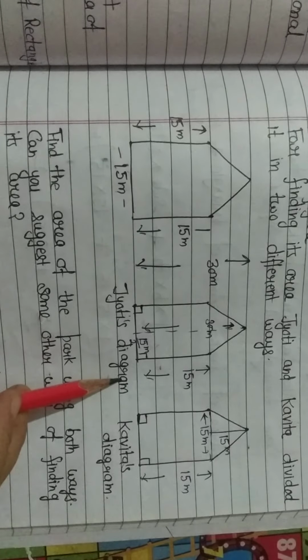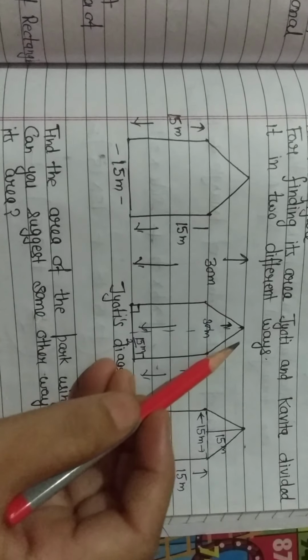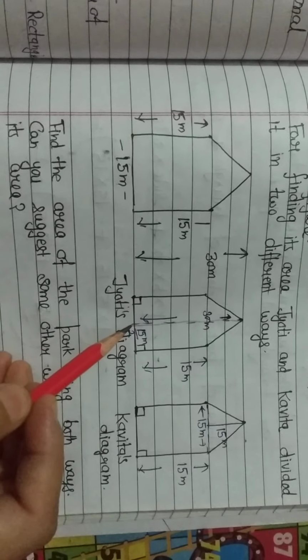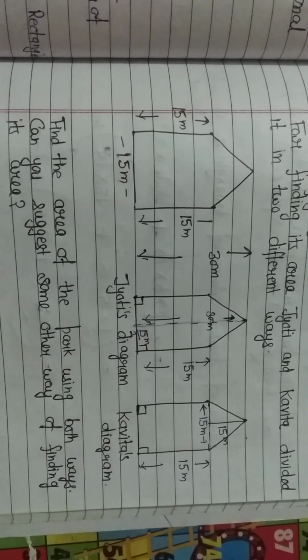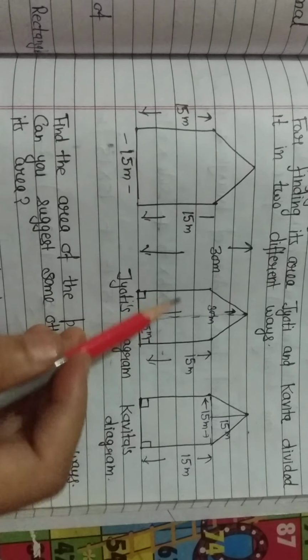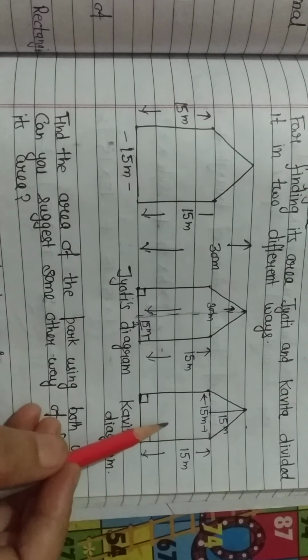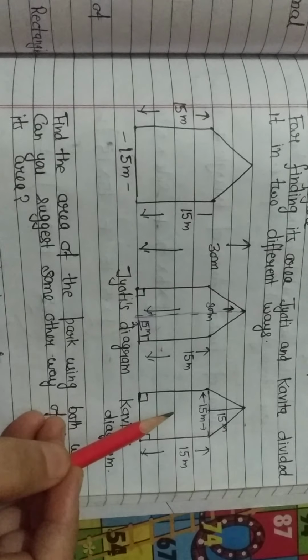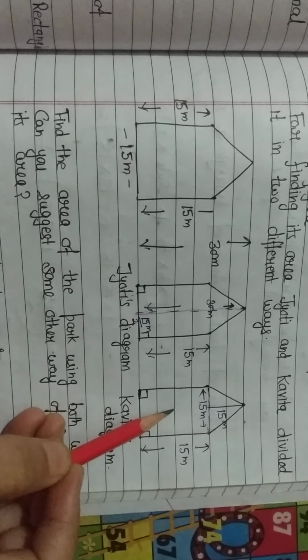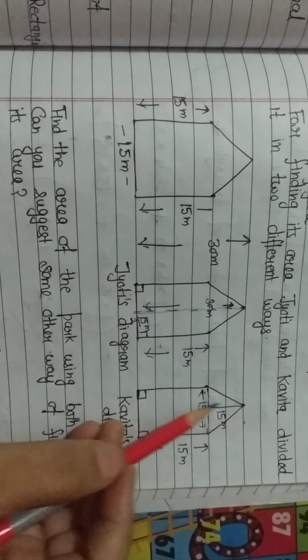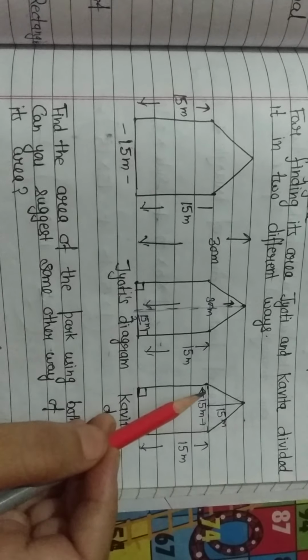Now according to Jyoti, she has drawn a line in between the park. It means according to Jyoti, the park is divided into two parts that are trapeziums. And according to Kavita, she has again divided it into two parts. One is a triangle and the second one is a square.